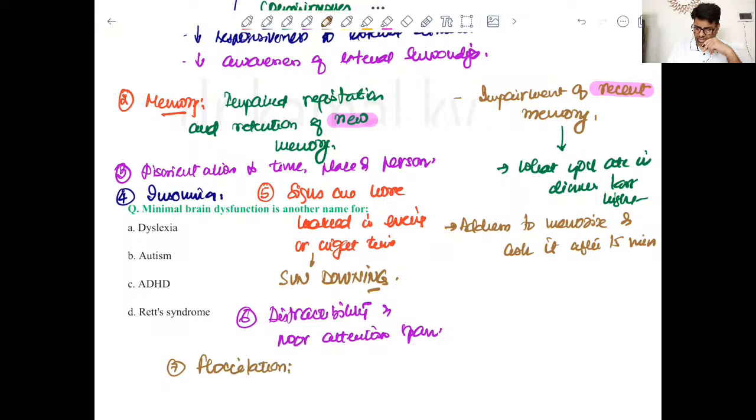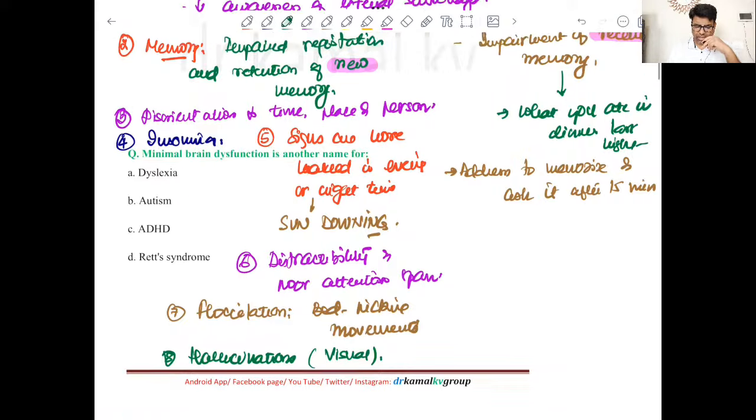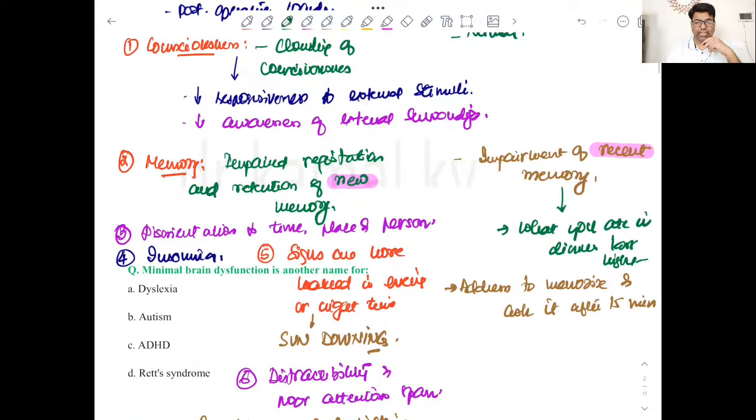That is bed picking movements, clear? And yes, there can be hallucinations, which are very typical of delirium. So there can be visual or at times tactile as well. So this is all about delirium, okay?